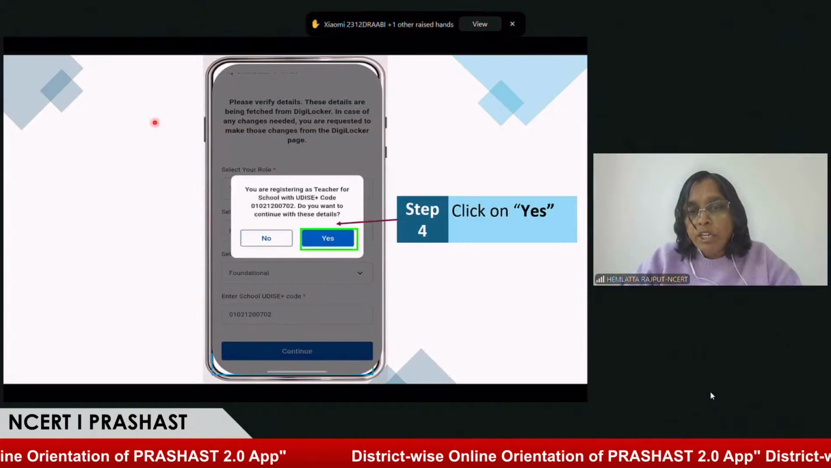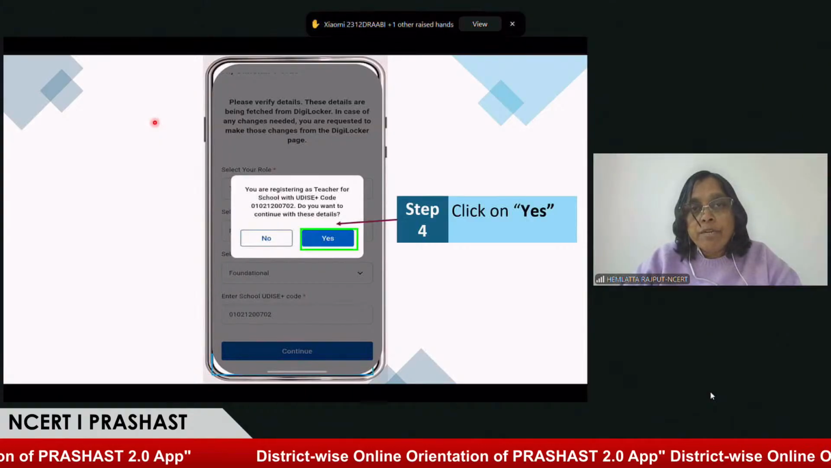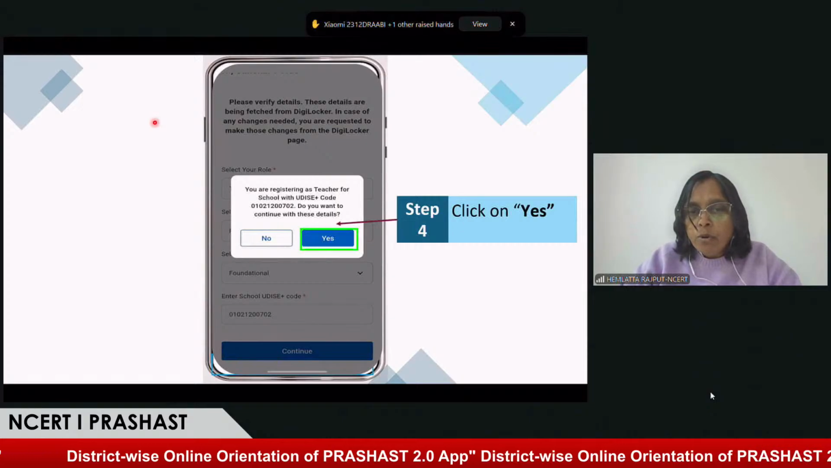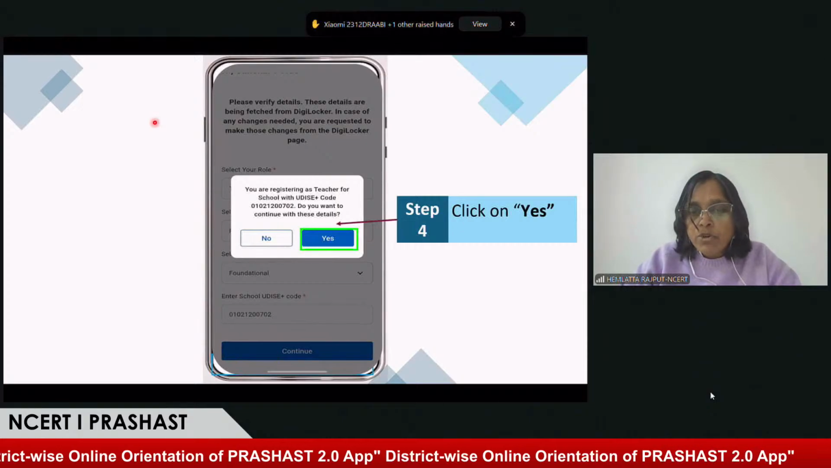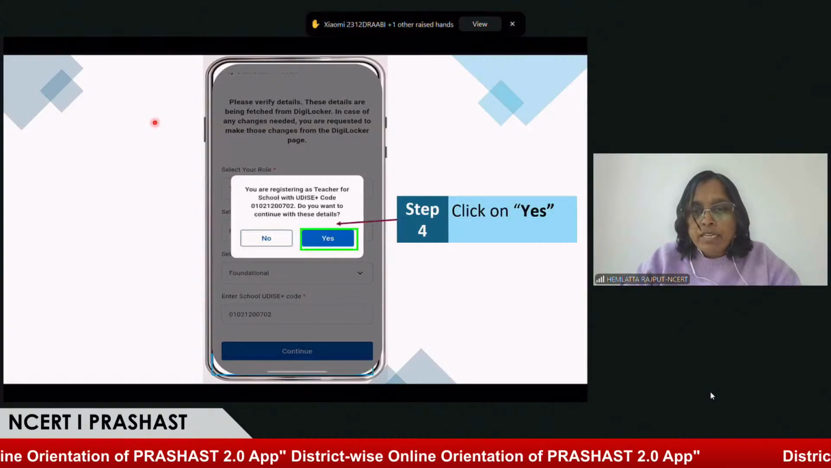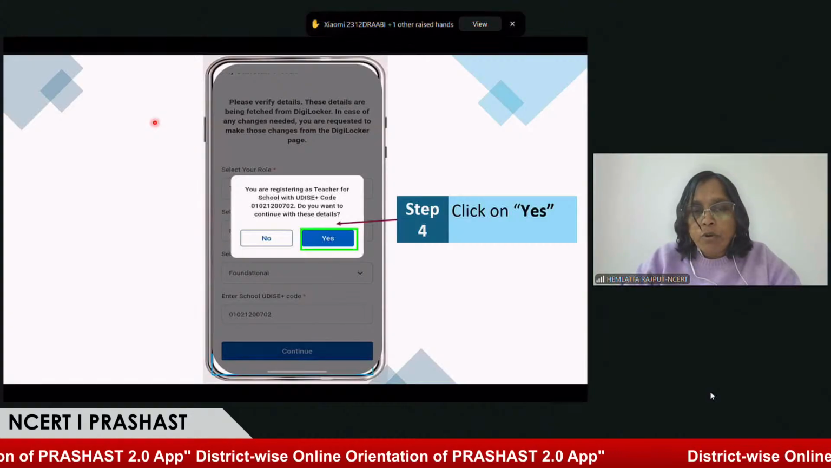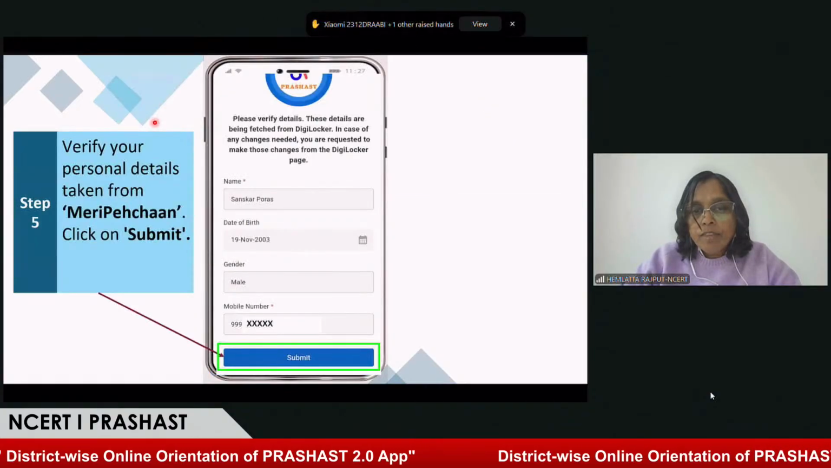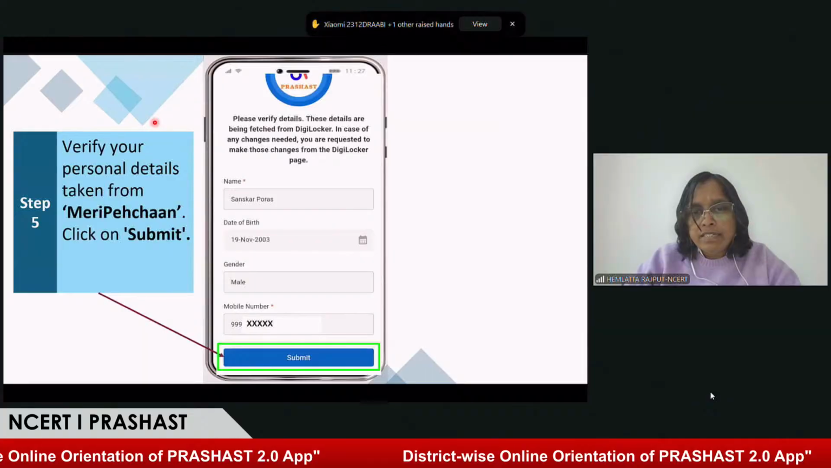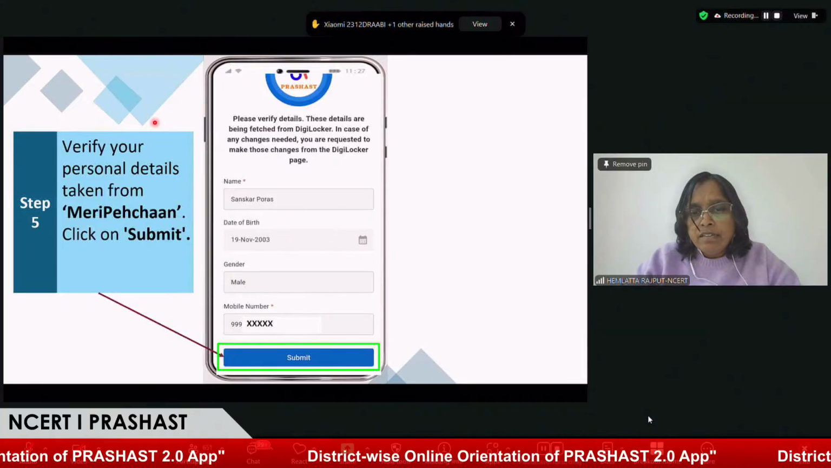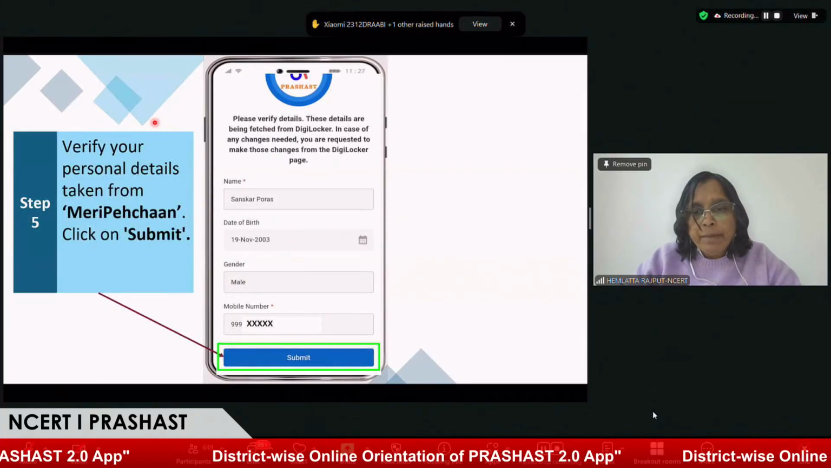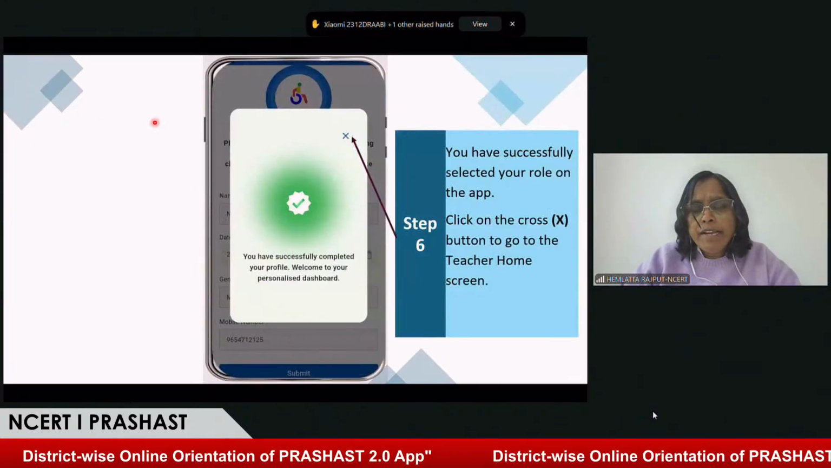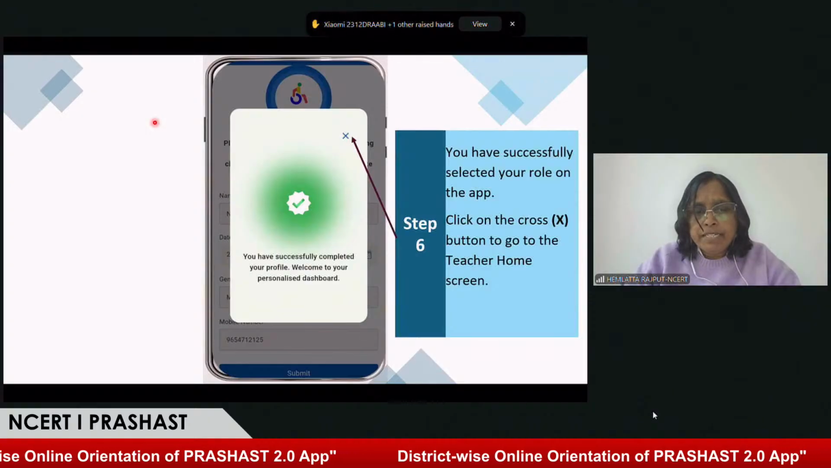Once I submit, I see the same confirmation notification: do you want to continue with this detail? If all the information is correct from your side, you can click on yes. And if you want to edit further, click no and change your information accordingly. I'm clicking on yes because I have filled in all the information correctly. Once I click on yes, you see my profile has been registered as a teacher, Sanskar Porous, as a teacher, and detailed information is fetched from Meri Pehchan. So this is the teacher profile I have registered. I have successfully completed this profile.